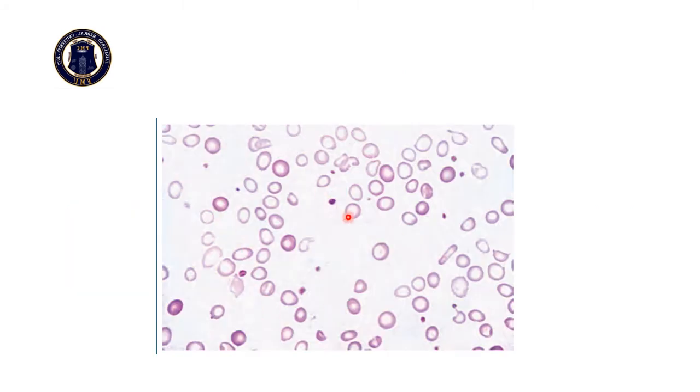This is a peripheral film. This is a normal red blood cell, in which the central 1/3 is hollow. Now we will see anemic cells. This is a hypochromic cell, in which you can see that the central hollow is enlarged, and hemoglobin is present in the peripheral rim. This is a microcyte. This is a microcyte. These are the pencil cells.